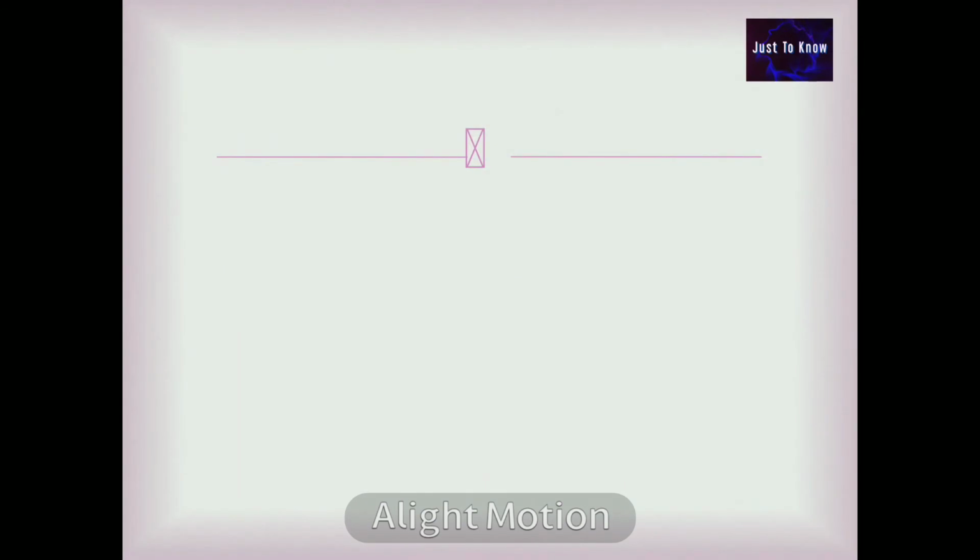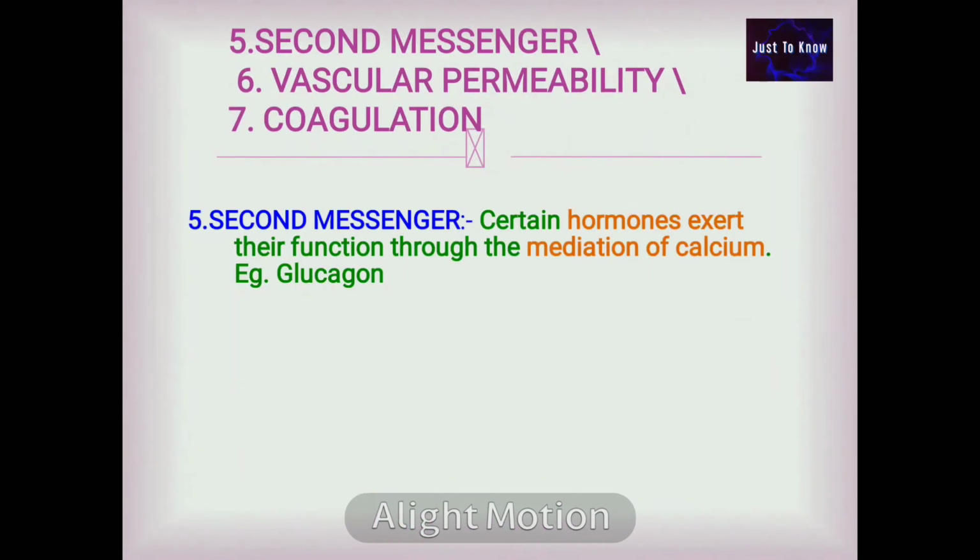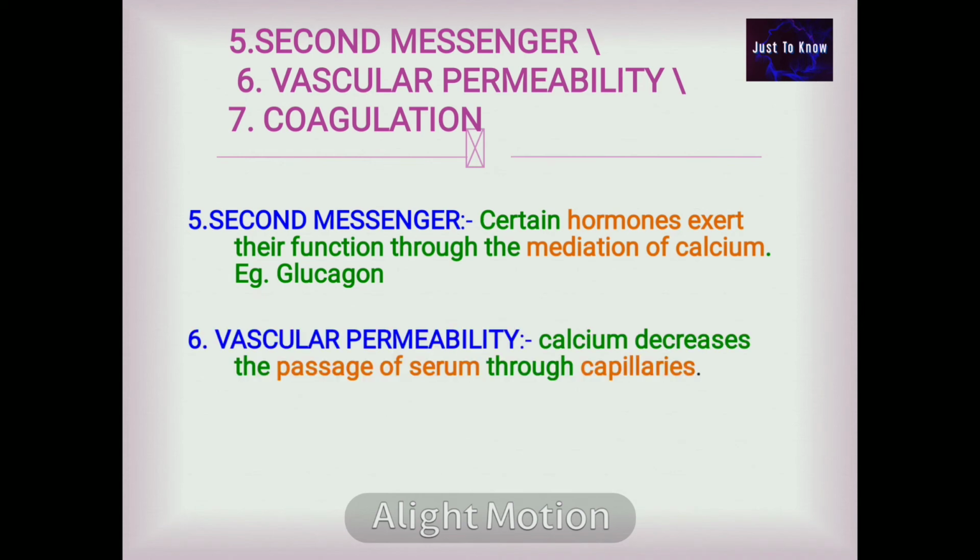Next function, secondary messenger. Certain hormones exert their function through the mediation of calcium. Example, glucagon. Next function, vascular permeability. Calcium decreases the passage of serum through the capillaries. Thus, calcium is clinically used to reduce the allergic exudates.